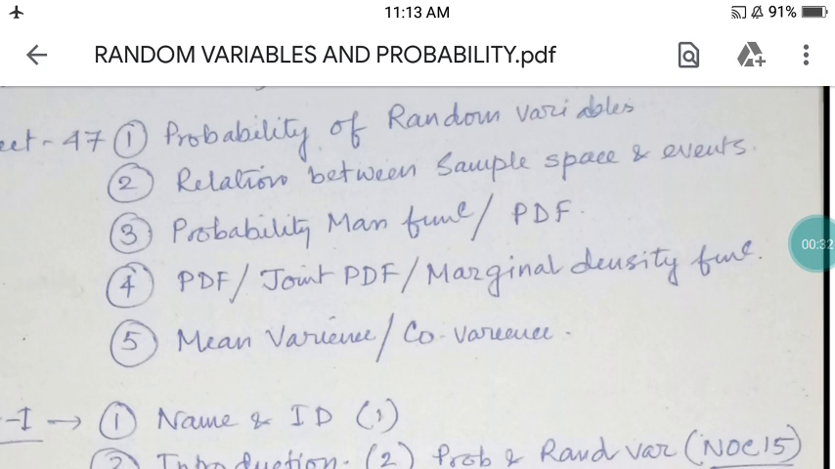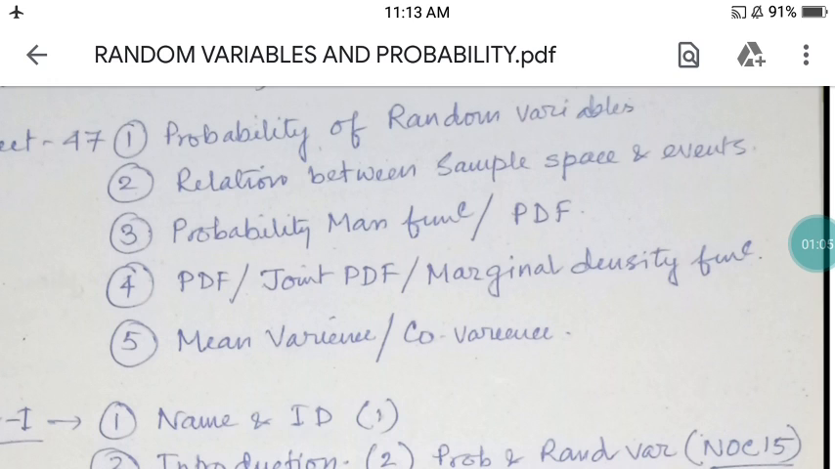Here the things associated are: what is the term probability and what is the term random variables. I will come one by one. Again, the second part is the relation between sample space and events. So what is space, what is sample space, and what are events, that we will study. And the next part is the probability mass function, that is PMF,